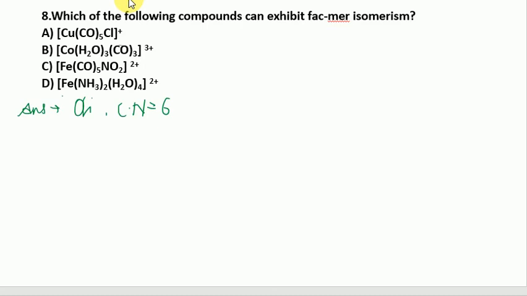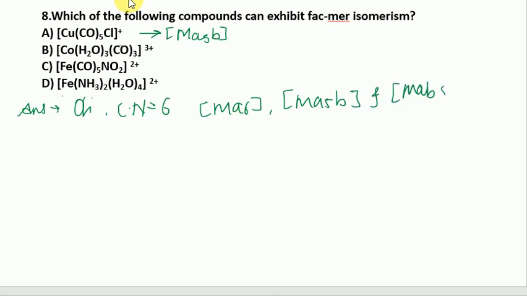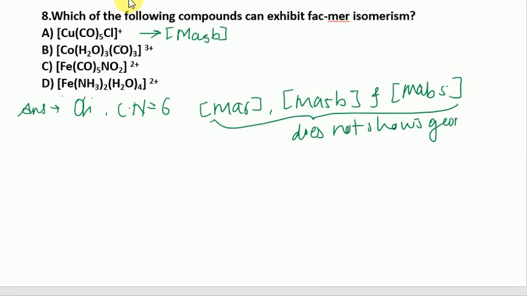In the first case it is of the type Ma5B, and as we know, complexes of type Ma6, Ma5B and MaB5 do not show geometrical isomerism.